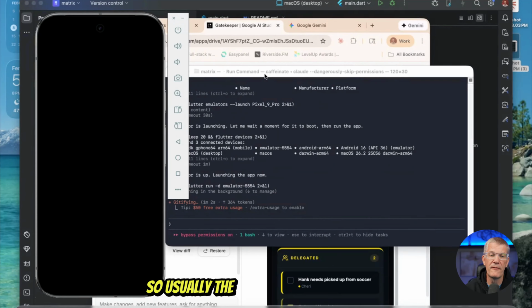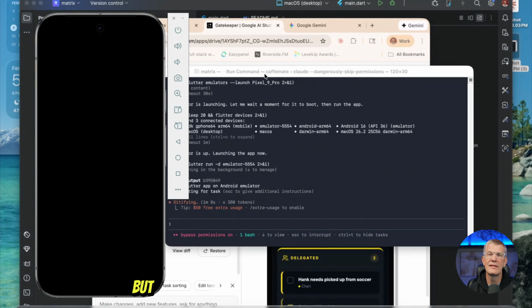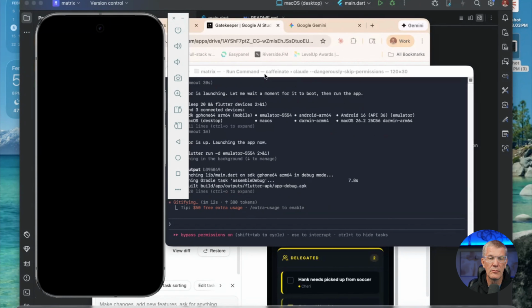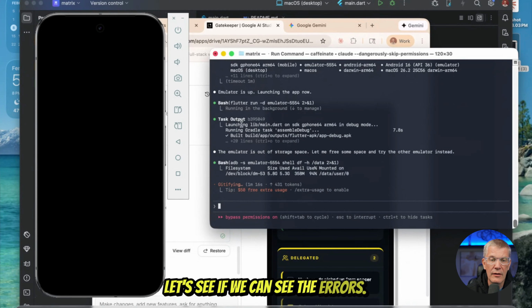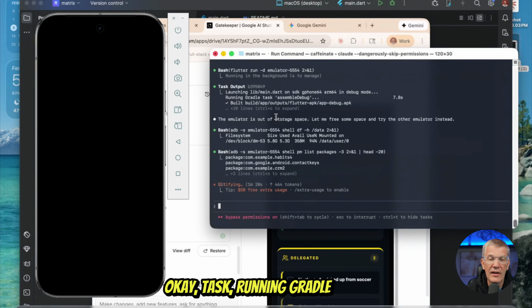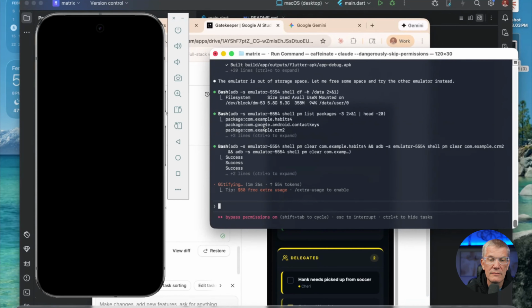So usually the first time it loads in the emulator, it's pretty slow. But by the second time, it loads pretty fast. But so let's see here. It's still trying to run it. Let's see if we can see the errors. Okay, task, running Gradle task. So that looks like there's a bash statement. Okay, it's waiting. It says success.